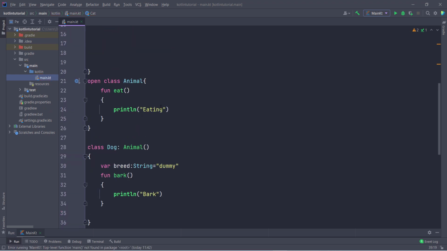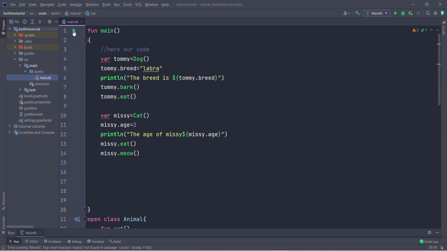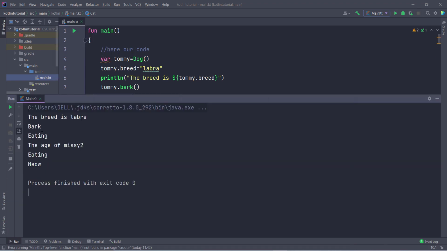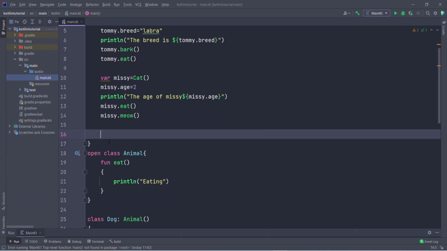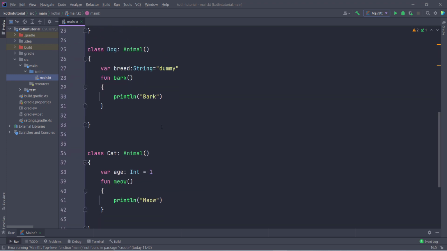Now if I run, you can see it is not showing error. So if I run this program, the breed is Labra, bark, eating, the age of Missy 2, eating, meow. So you can see this is the simplest method to understand what is inheritance in any language, not only in Kotlin, in any language. So hope you understand how inheritance works.